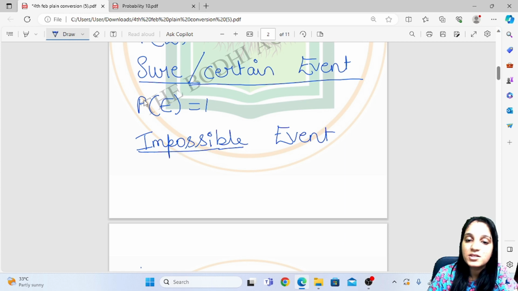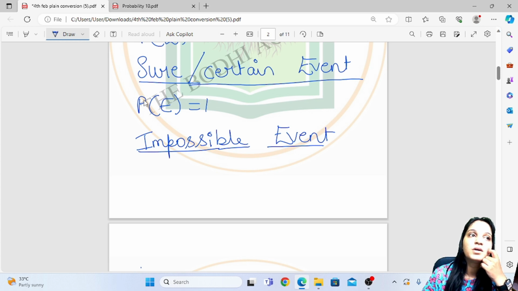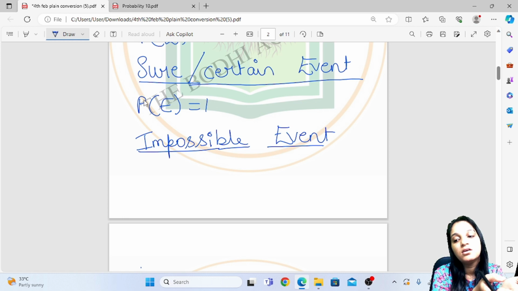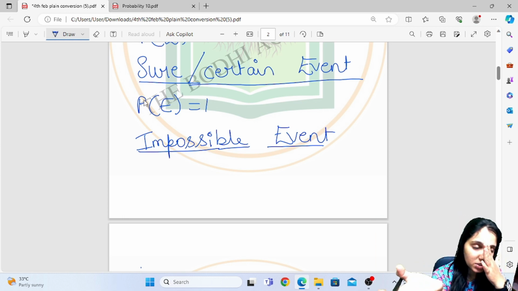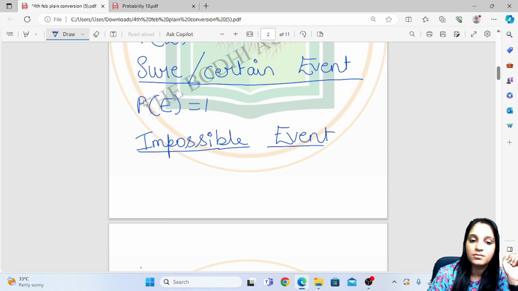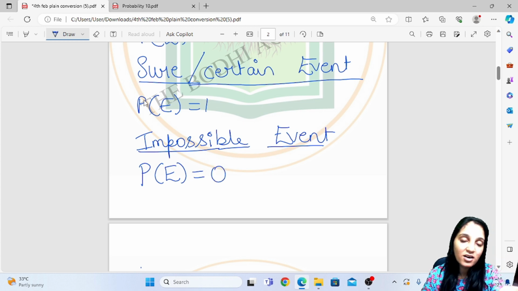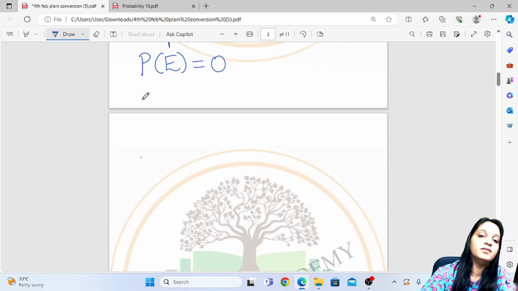Now, impossible event is the one which is not going to happen. If I say that there is no tuition today, then the probability that you will have tuition today is impossible, right? So it will be 0. Probability of getting snow in Goa is also 0. That is impossible event.